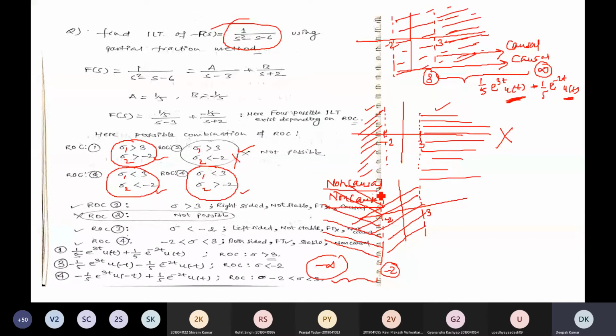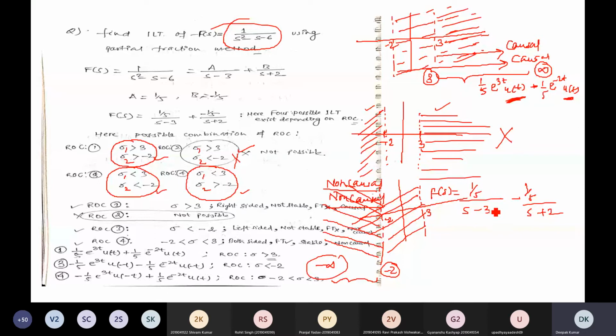So the inverse Laplace transform of this F(s) will be, as we have already obtained, 1/5 divided by s minus 3 minus 1/5 divided by s plus 2.